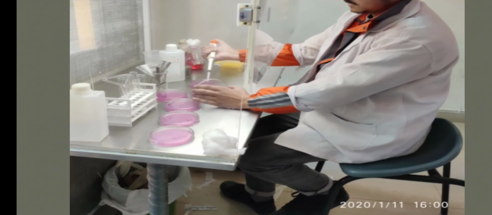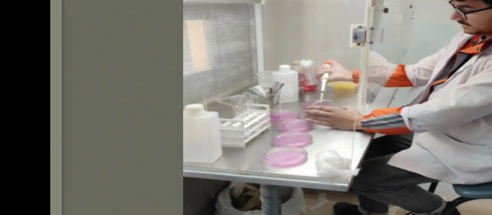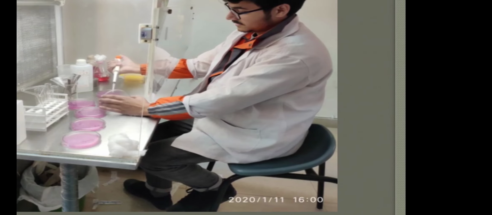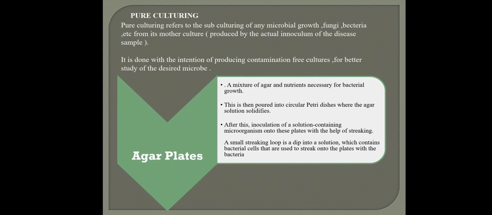Here I'm using the graduated pipette from the serially diluted sample. So what is pure culturing now? Pure culturing refers to subculturing from the mother culture, because we are actually mass producing, so we will require a large amount of inoculum, and therefore we pure culture it. We take an inoculum from the mother culture and make its subculture or pure culture.